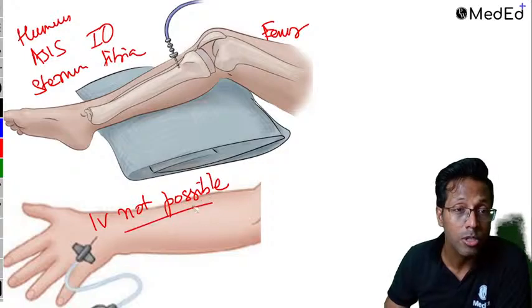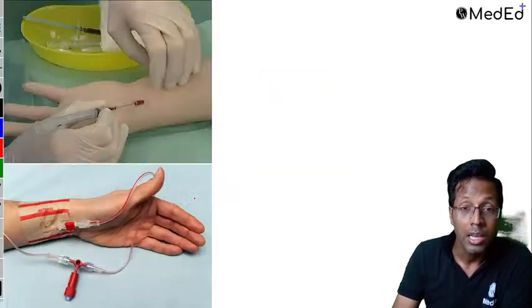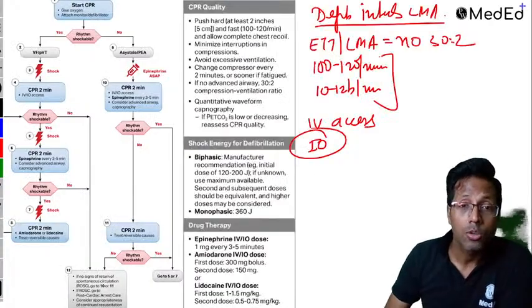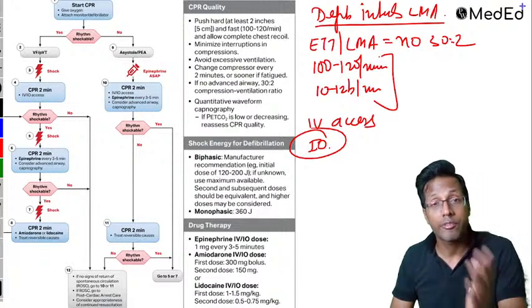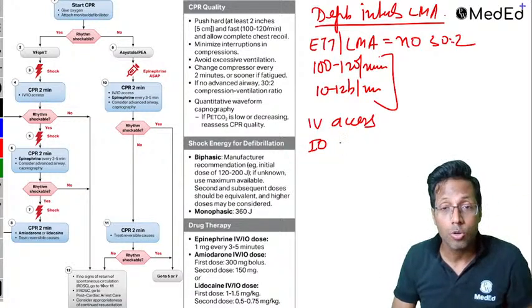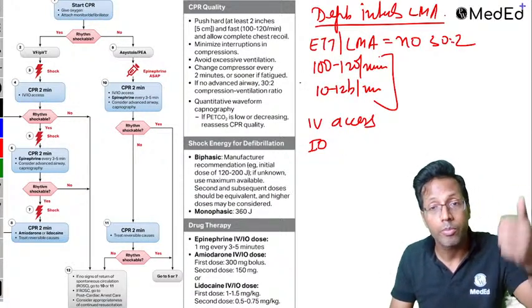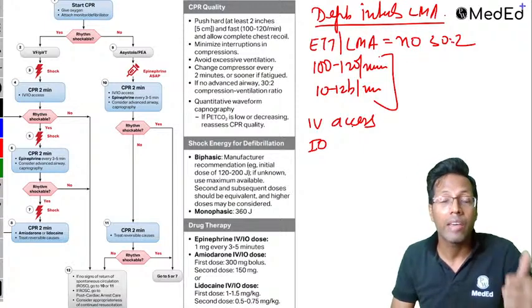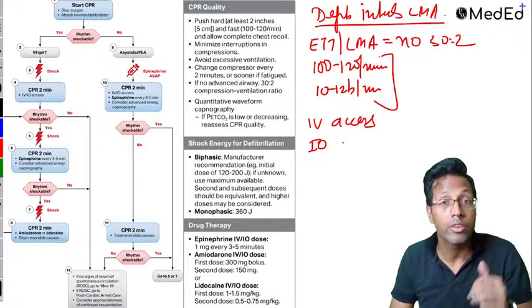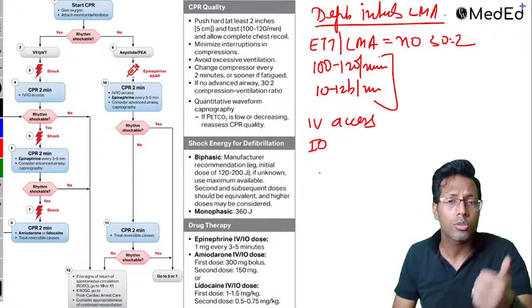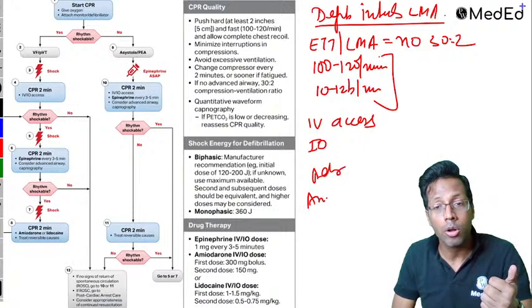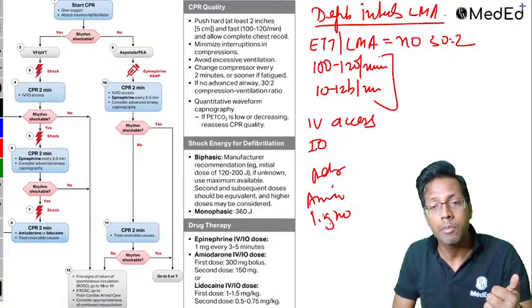IV, if in case it is not possible, is when you go for the intraosseous access. Going back to what I was discussing, I was just telling what is the difference between ALS and BLS. So I just told you कि initially you have the endotracheal tube, then there's no 30:2. IV access or intraosseous access is there by which you can give the drugs, right? And the drugs used can be adrenaline, they can be amiodarone, there can be lignocaine, and there can be magnesium.